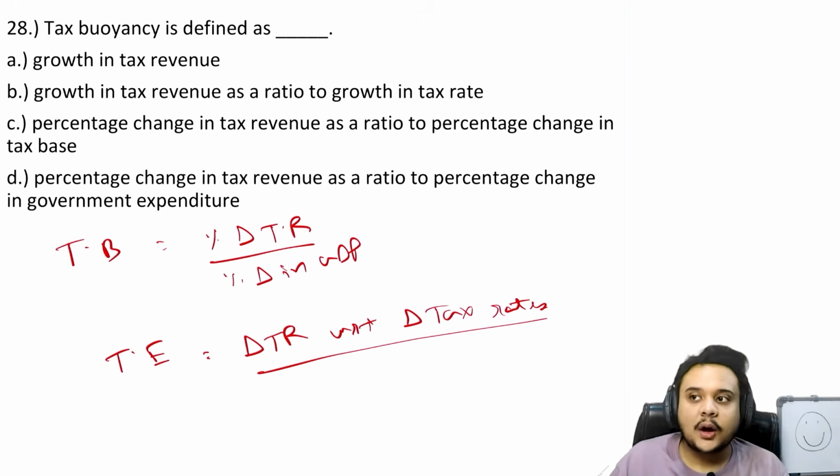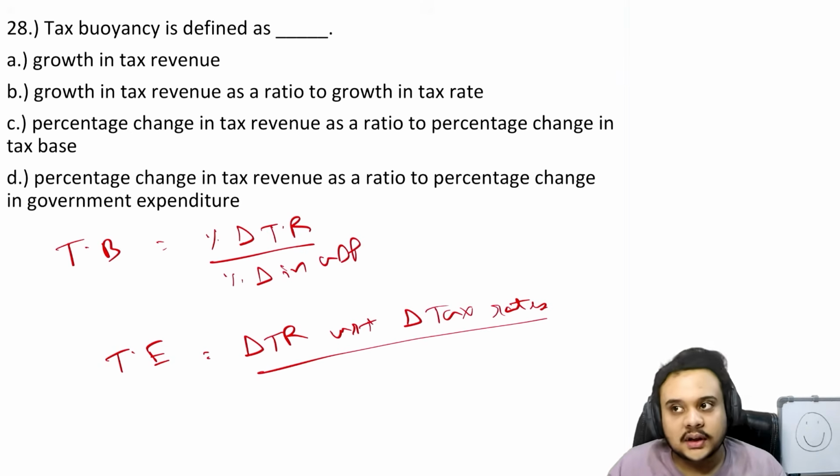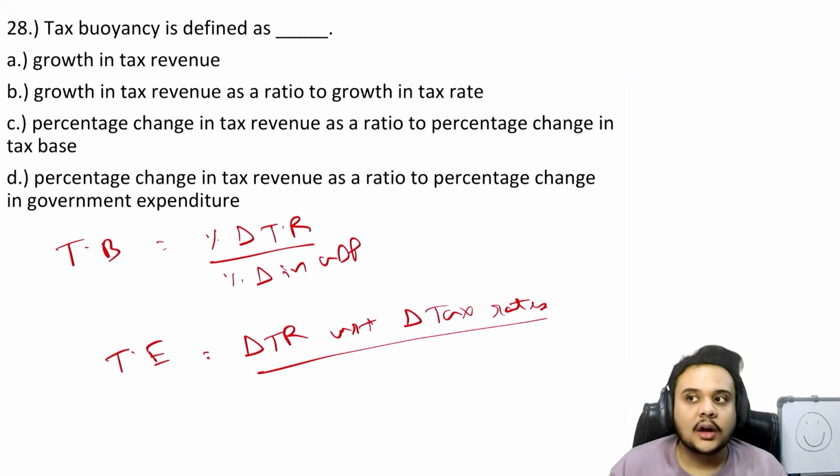thinks that now working is not worth my time, because the tax rates are very high, so I am going to leave the country, right? Or something similar like that. So the working population can fall, right? Or a lot of things can happen, because of which the tax revenue is not always proportionate in change to the tax rates, and that is what is measured by tax elasticity.